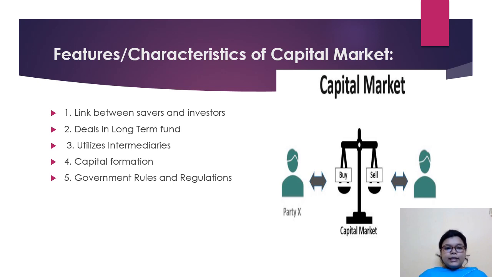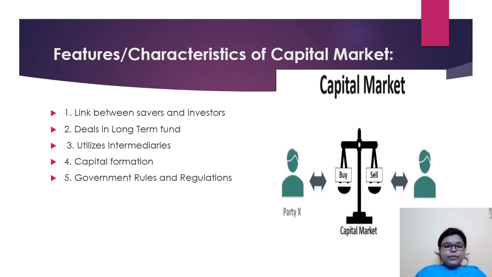Let's see the feature characteristics of capital market. So the first one is link between savers and investors. We already discussed this, but let's go through this again. It means that the capital market acts as an important link between the savers, or we can say the investors, who have surplus of money, and the company who needs the money.